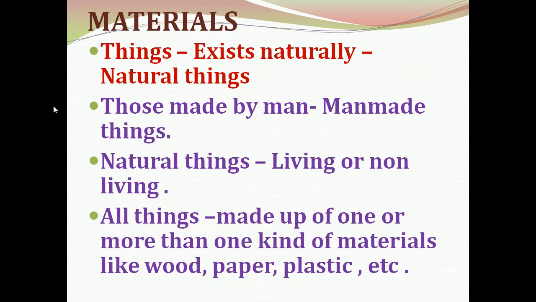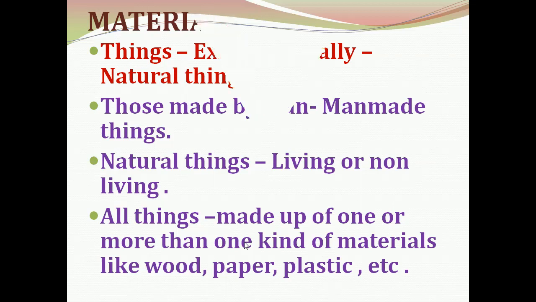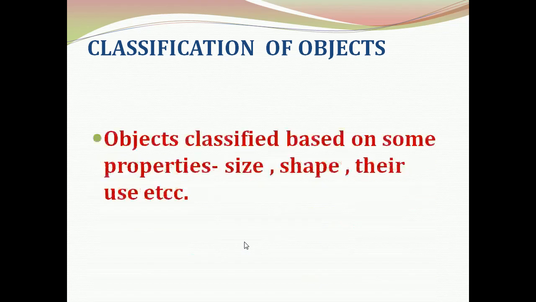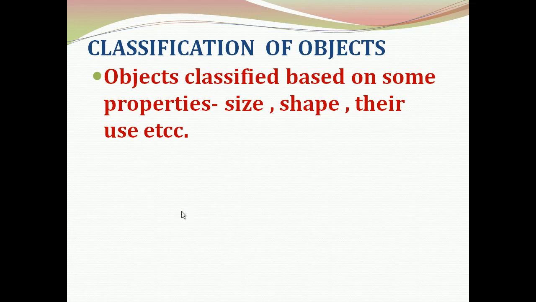All things present in our surroundings are made up of one or more than one kind of materials, like wood, paper, plastic, metal, etc. Now we can see classification of objects. Objects can be classified on the basis of some properties such as size, shape, their use, etc.